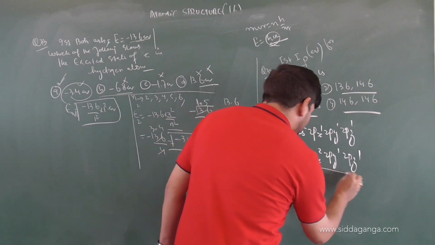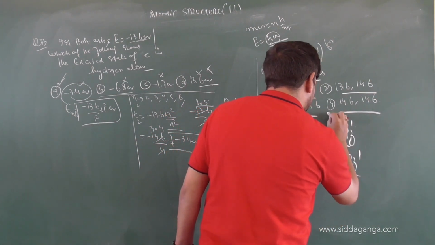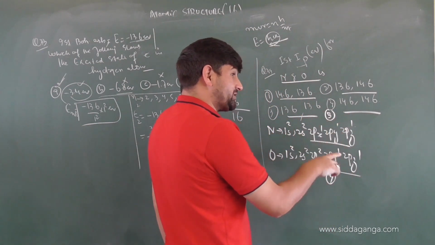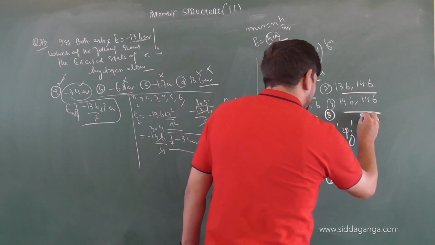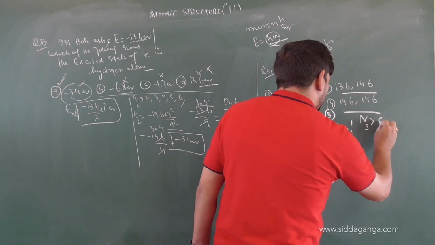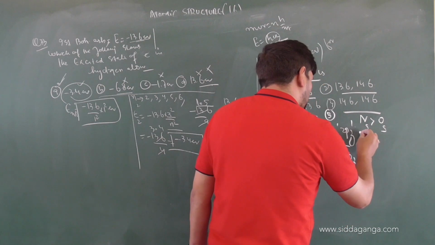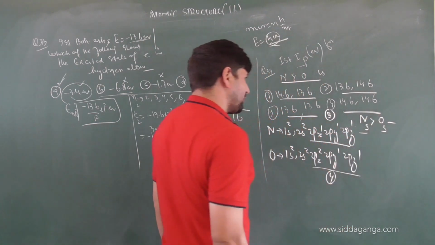The number of electrons in the p subshell is 4 for oxygen and 3 for nitrogen. We know p can accommodate 6 electrons, and if it is half filled, it is more stable. Oxygen is more than half filled. That means nitrogen's stability is more compared to oxygen's, and the amount of energy required to remove the electron from nitrogen will be more compared to that of oxygen.